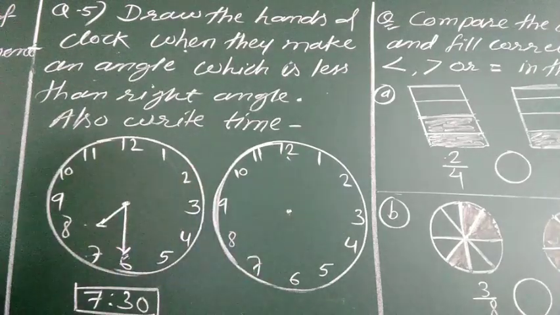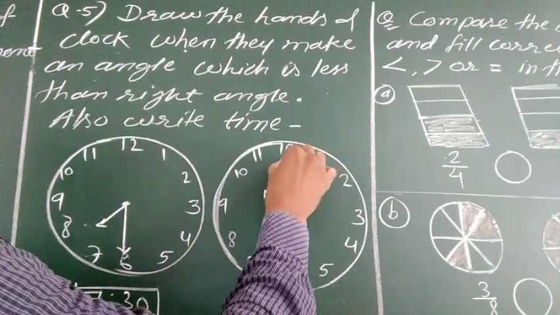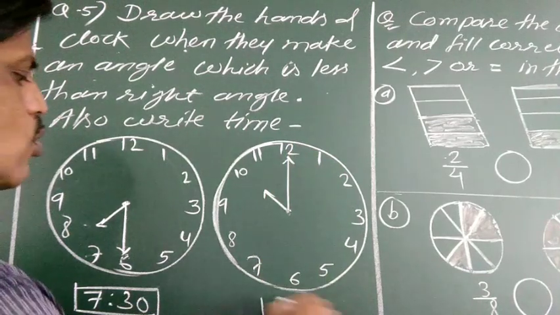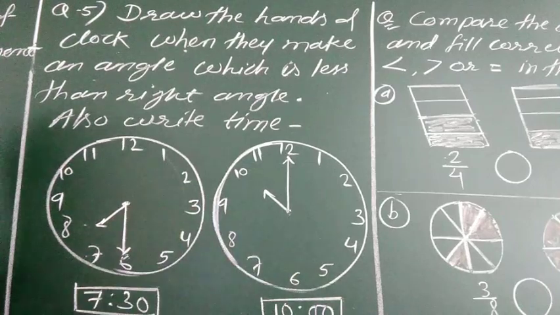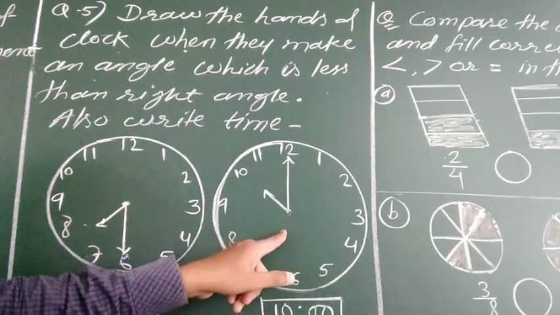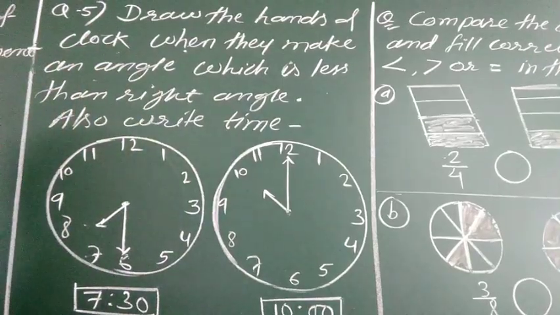Same way you can make different times here also. See, it is hour hand and it is minute hand. What time is it now? It is 10 o'clock. Okay. So see, it is 10 o'clock. It is less than right angle, so it is acute angle.